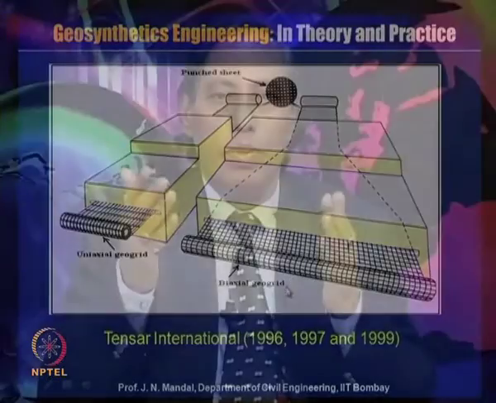So what we observed is that there are different types of manufacturing systems in which we can manufacture woven geotextile material and non-woven geotextile material, and also different types of geogrid.